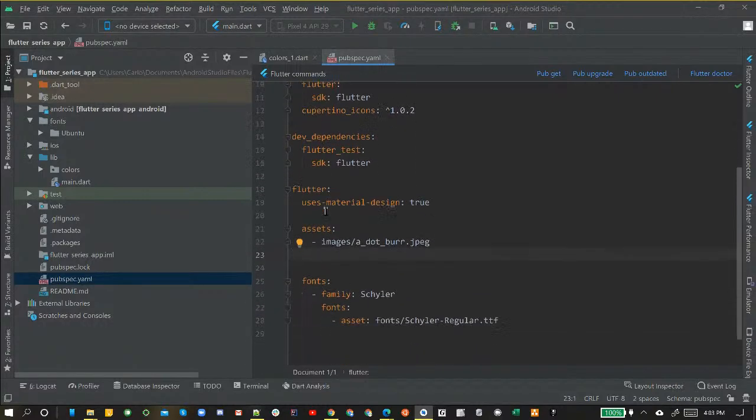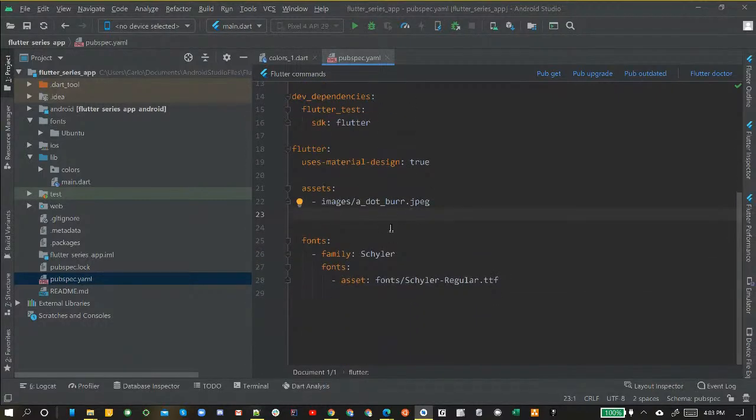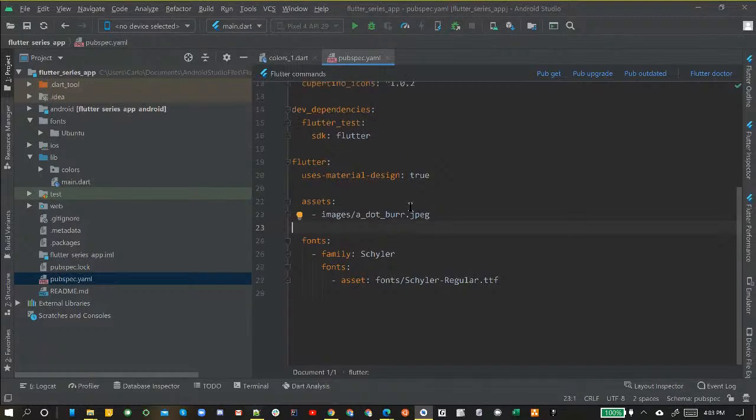So we're going to specify here the types of assets we have. And this one we're going to take out. We're not going to be using this asset. What we are going to use, we're going to create our own folder, and it's going to be called assets. Keep it simple. And we're going to put a slash after that. What that means is that it's going to import everything in the assets folder. Now, I know you're thinking we don't have an assets folder. So let's go ahead and do that right now.